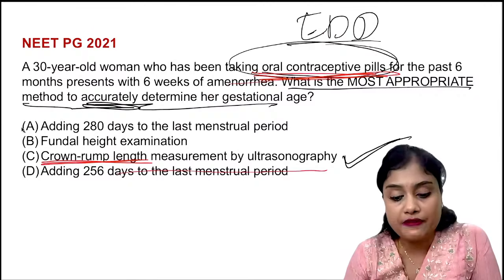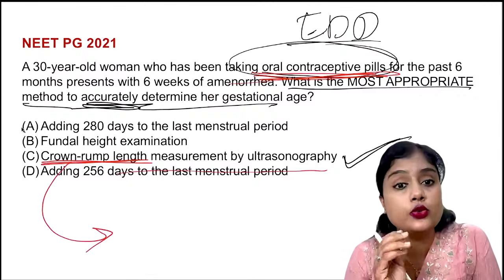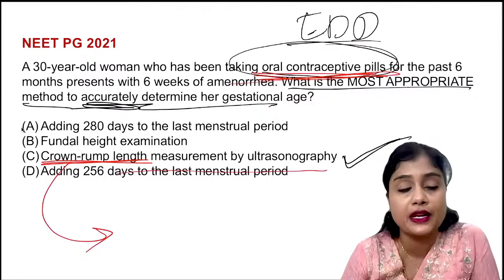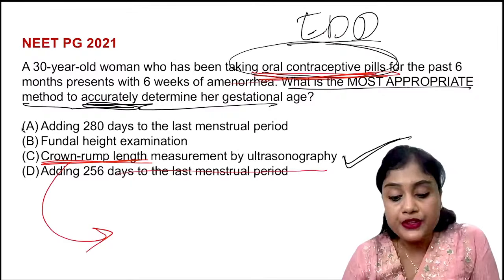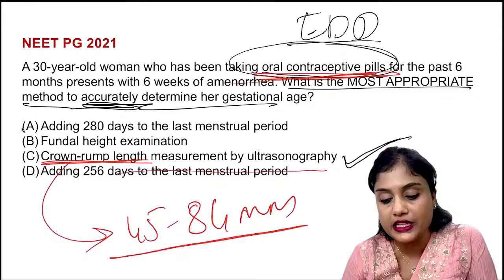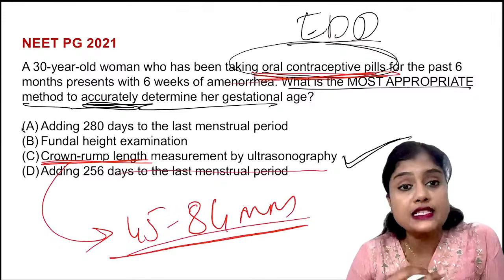Last time they asked you like this. Now they can ask you, when do you assess the crown rump length? At what period of gestation, or what should be the crown rump length to take this as the EDD? The crown rump length should be between 45 to 84 mm.